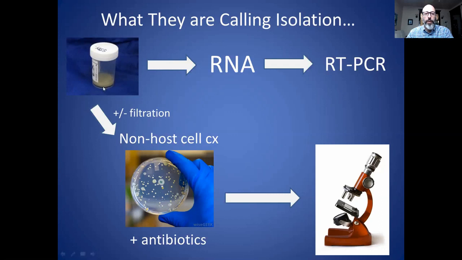So if you look at the other pathway that they do, they take that fluid, they may or may not filter it. Some of the methods are not described in very much detail, so they leave out this step. It's hard to tell if they've done it or not. And then they mix this body fluid with non-host cells. So they often buy commercially prepared mammalian cell cultures, and a very common one is Vero cells, which are monkey kidney cells. So they basically mix this with some kind of cell culture, and often they add antibiotics, in almost every case that I've seen where there's detailed methods written up.